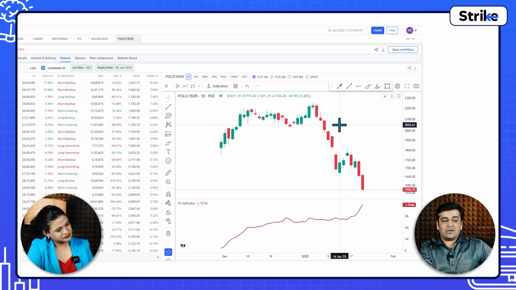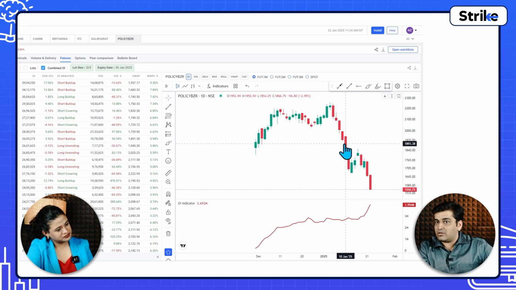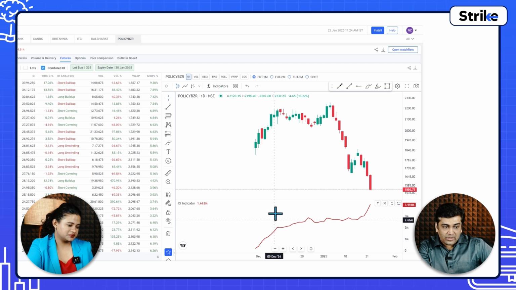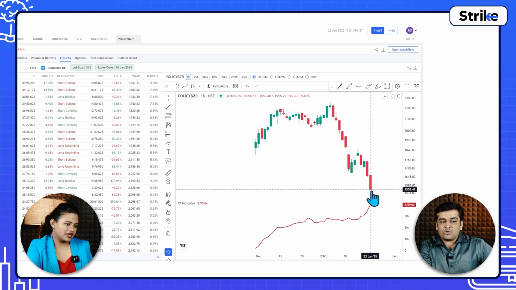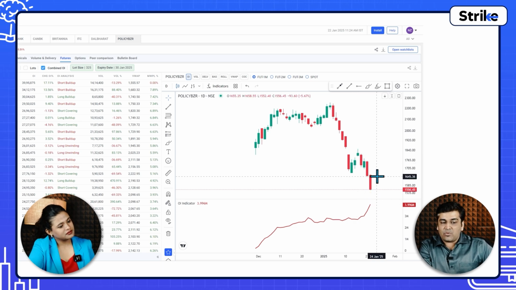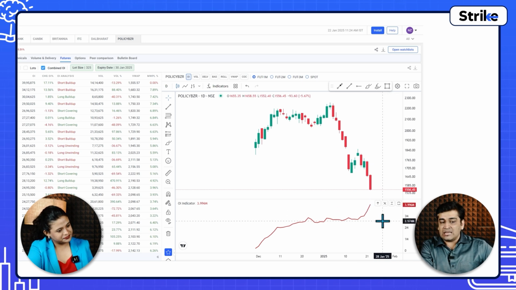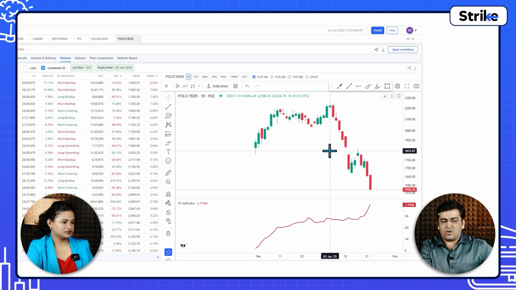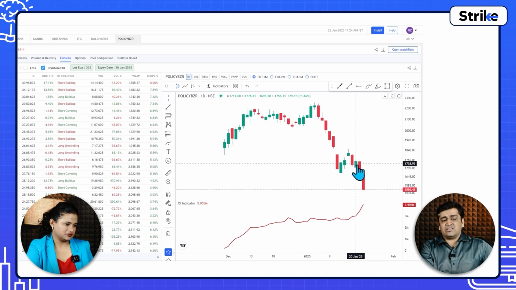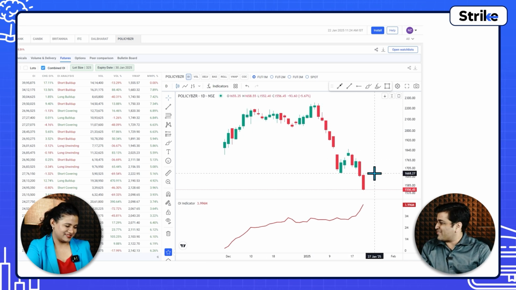So at least those who have bought this stock during the IPO and got allotment, when you see such things happening right from here, when prices started falling down, this was the place where the short is built up. So maybe after a short build-up, there might be one bounce back where there will be unwinding. All right, so you can be careful with this. Right now the data is not so much to predict, but yeah, this is a stock to stay away from. Not to buy this particular stock as of now.